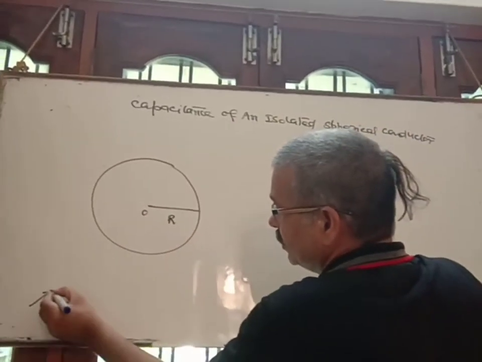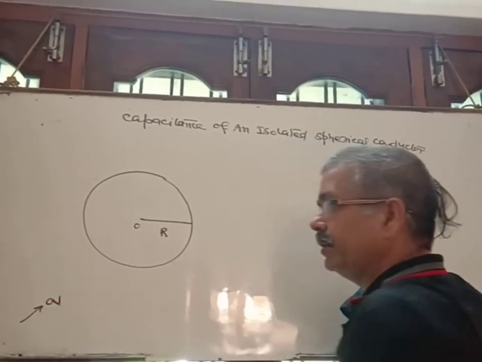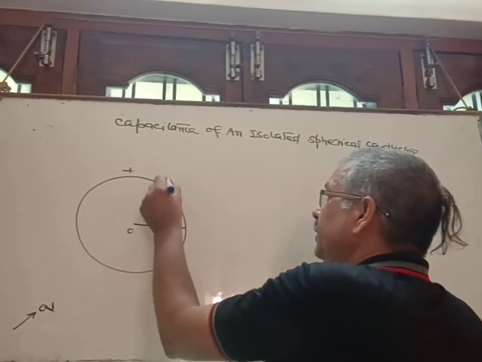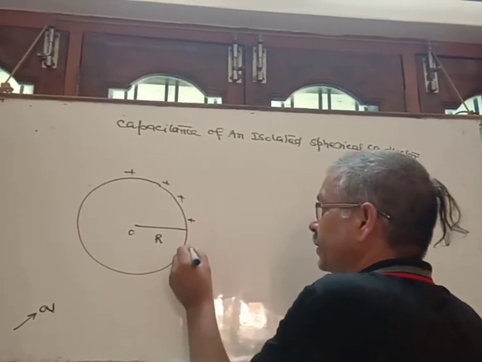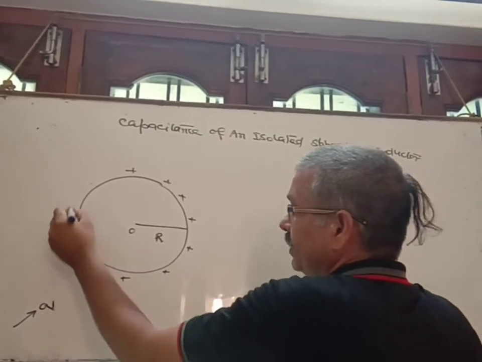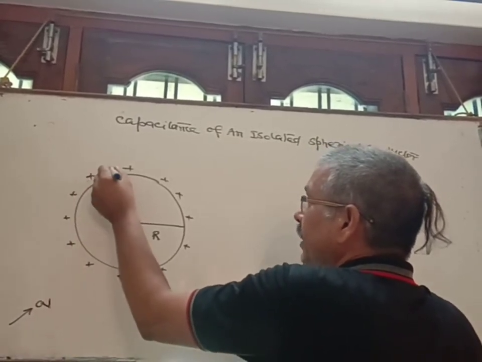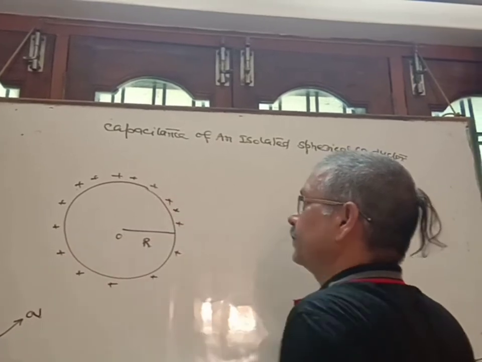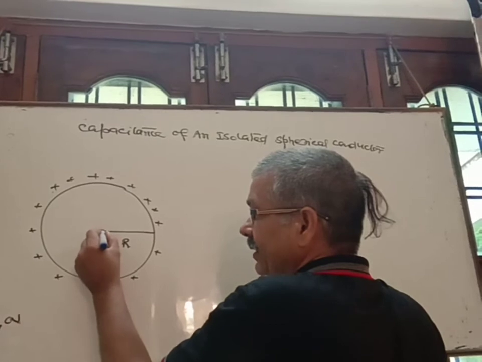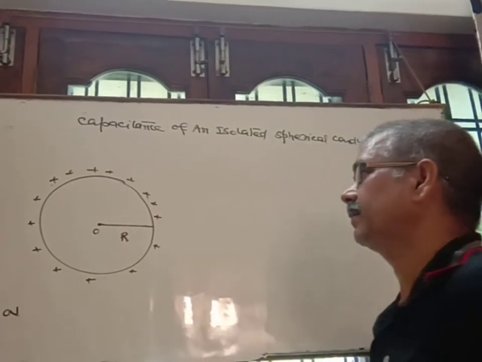When charge plus q is given to it, the whole given charge gets uniformly distributed on its surface. If it is a good conductor, the whole charge will be present on its surface. And this positive charge is supposed to be concentrated at the center of the sphere.